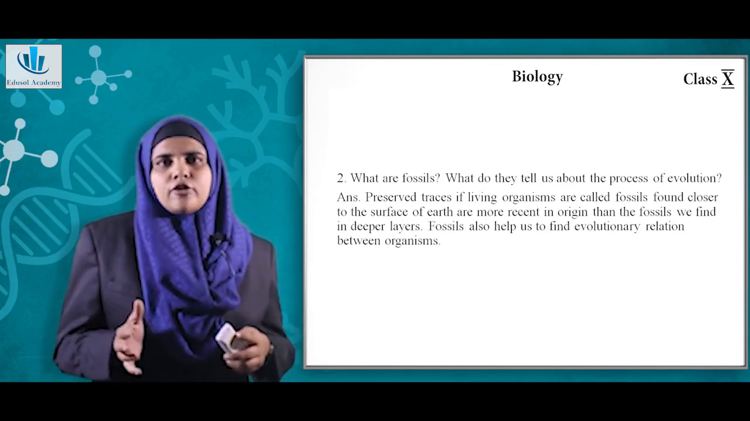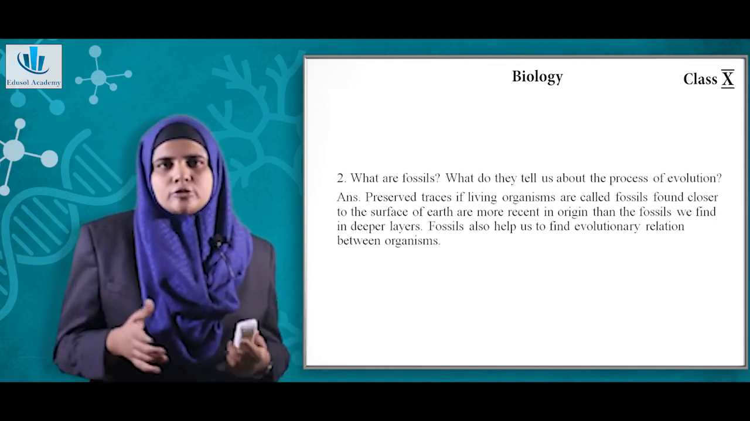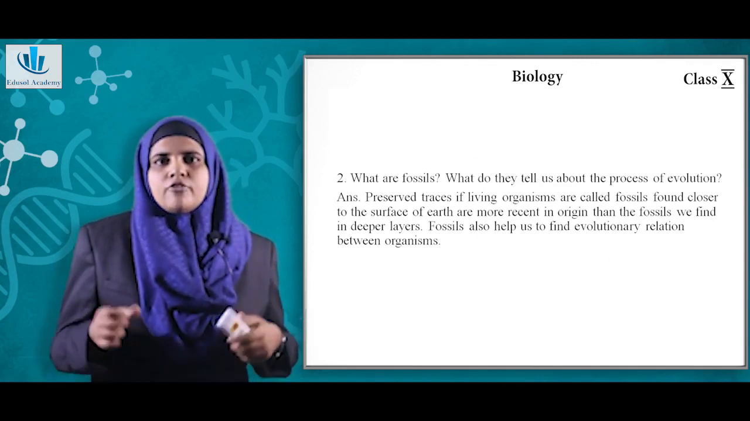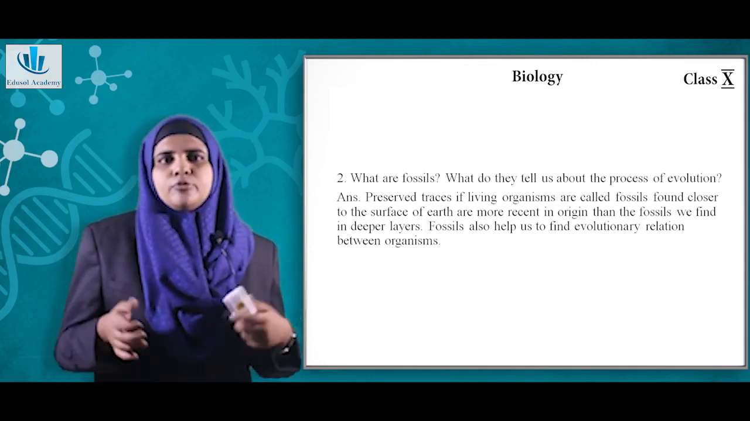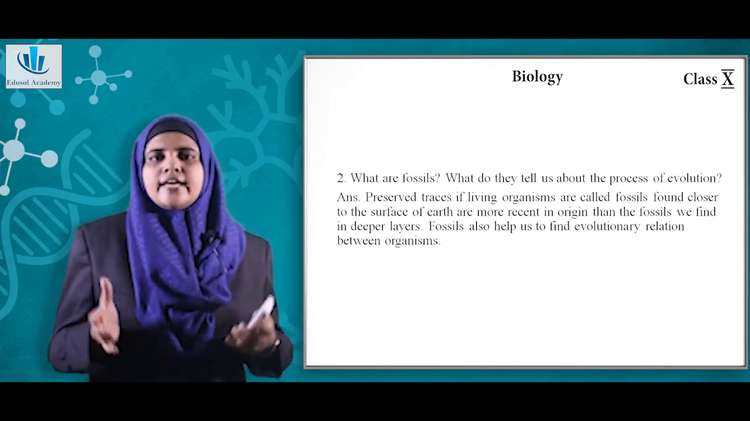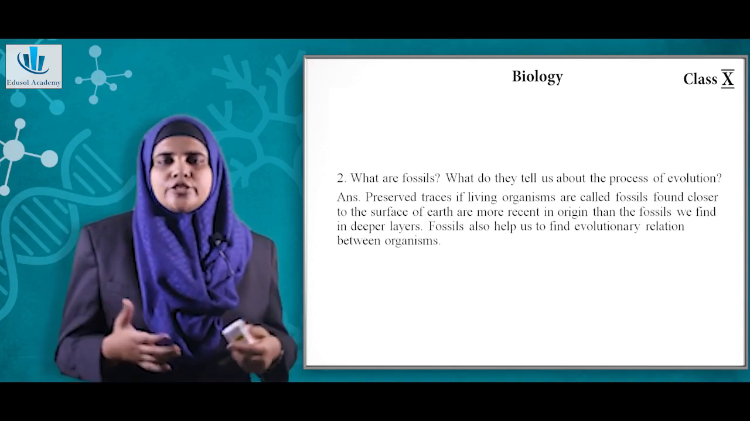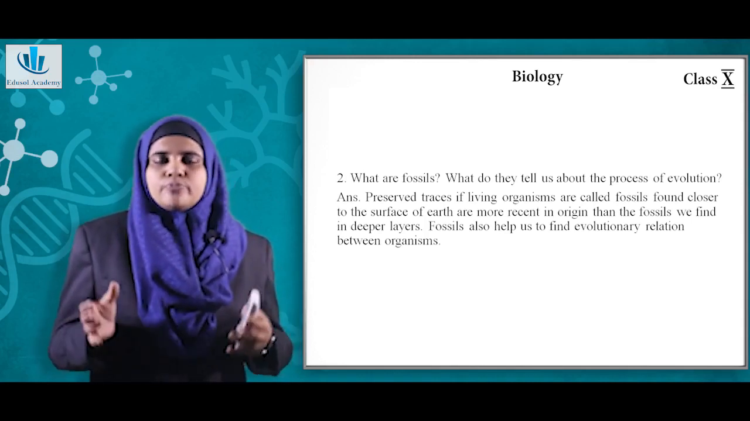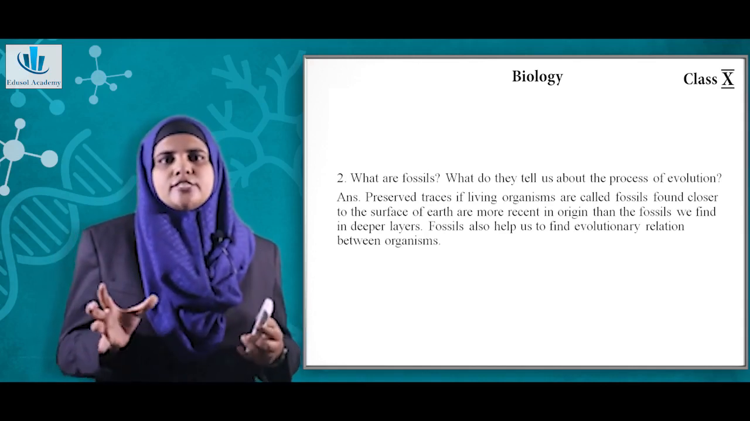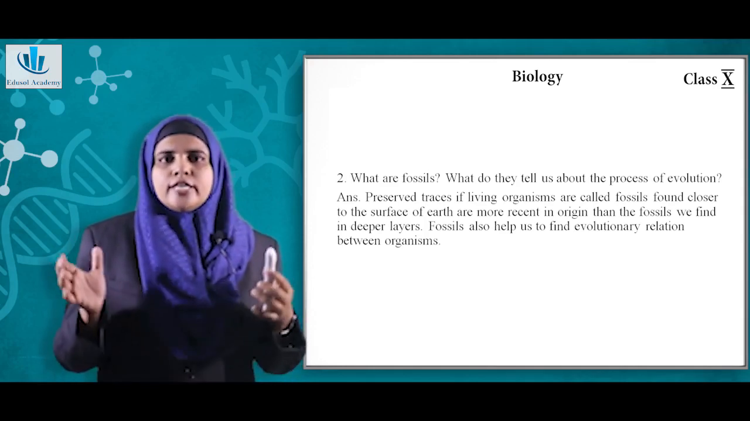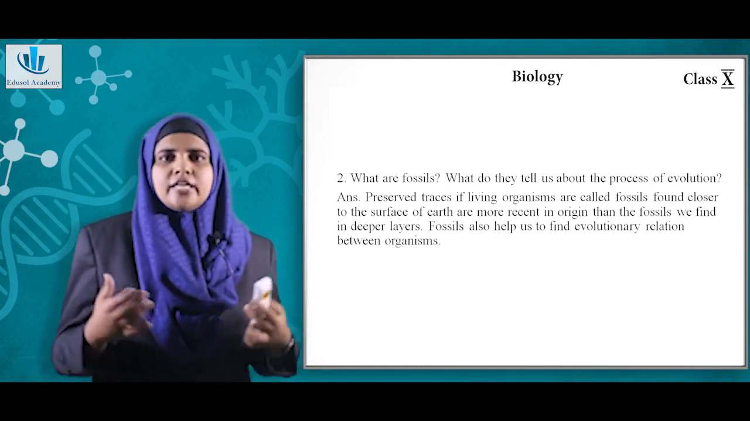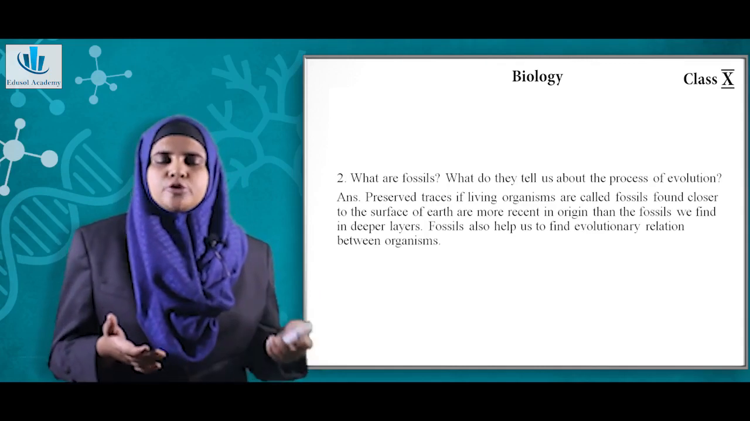Now next question is, what are fossils? What do they tell us about the process of evolution? So fossils are preserved traces of living organisms found closer to the surface of the earth and are more recent in origin than the fossils we find in the deeper layers. So fossils help us to study the evolutionary relation between organisms. So the simplest definition is, they are preserved traces of living organisms which are found closer to the surface than the deeper layers. Okay, and they help us to study the evolutionary relation between different species.